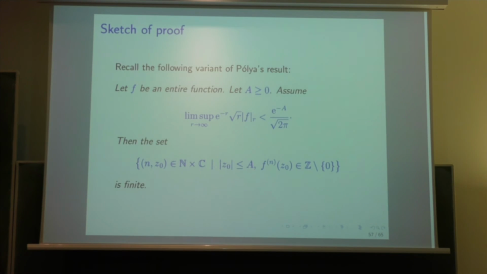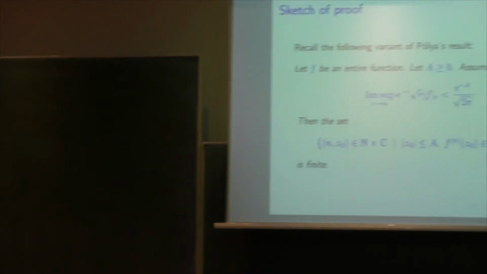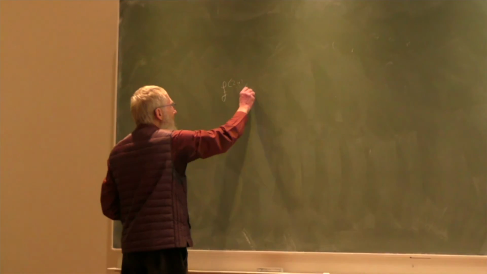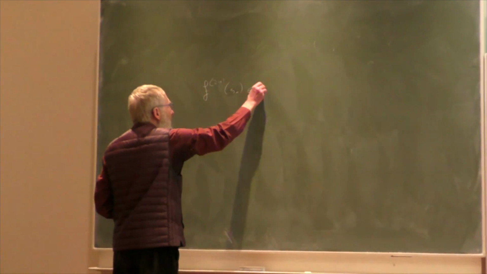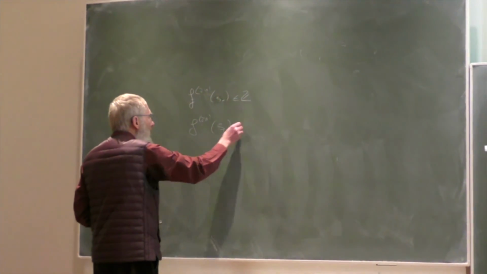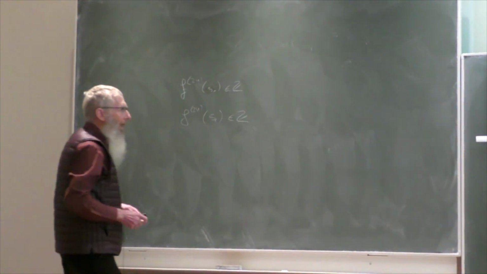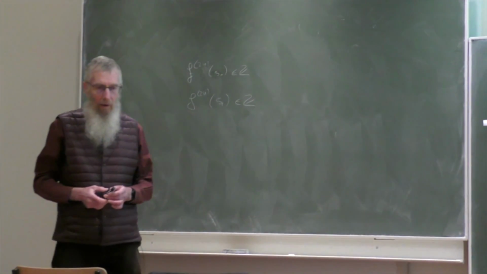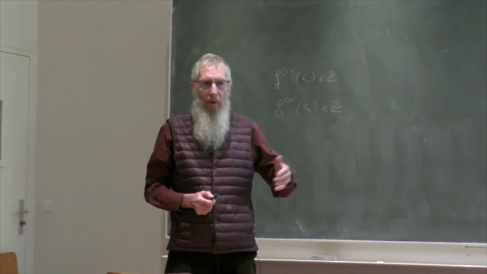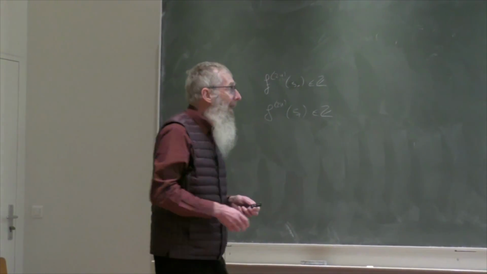And now I look at the situation which I want to consider. F_2n of S0 is in Z, and F_2n of S1 is in Z. And we have a condition on the type of this function, which is that it is less than some minimum, but in particular the type is less than 1.